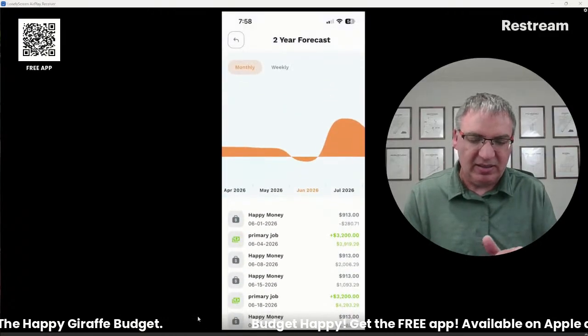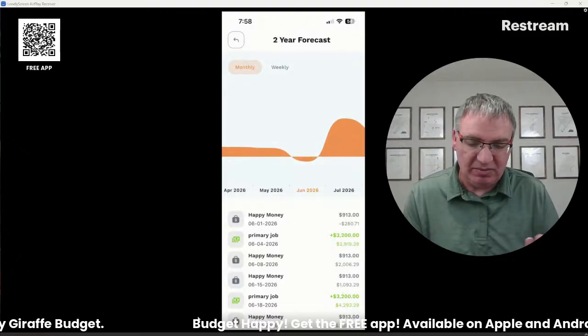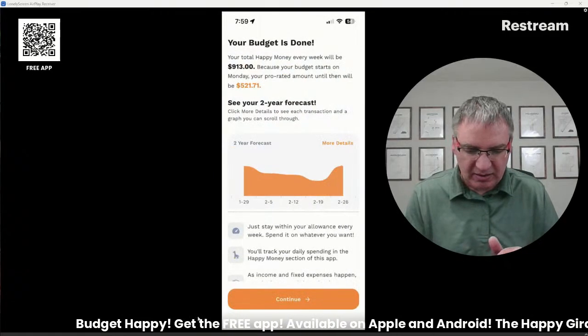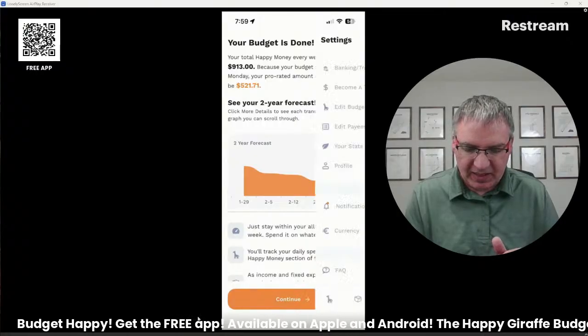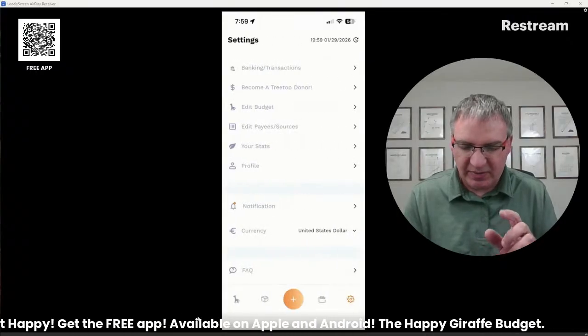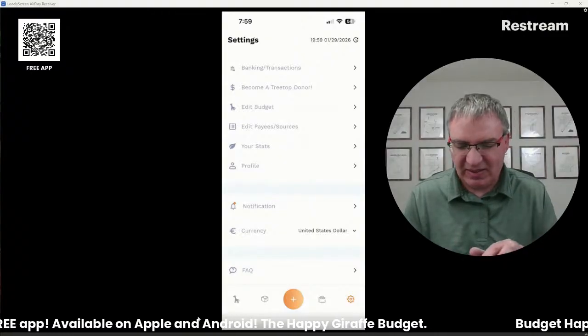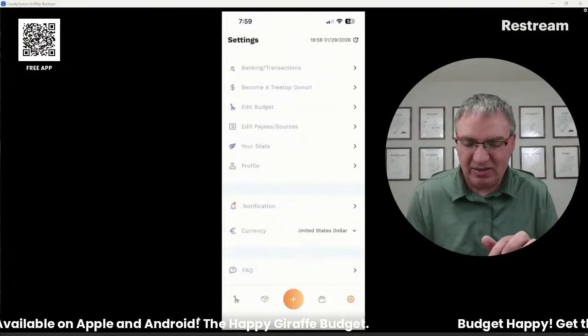So you don't want this to go negative, just because then it means you don't have the money when you need it. So I don't have a way to go back and redo my budget from there, but you'll want to go back in and edit your budget so that it's even, and that you also don't go negative.